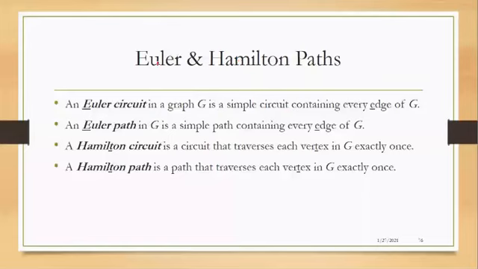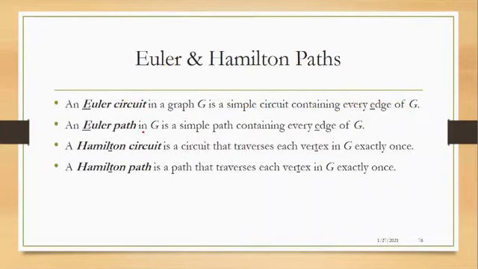Now we will study the Euler circuit and Hamilton circuit and path definitions. So first, an Euler circuit in a graph G is a simple circuit containing every edge of G. So basically, when we are talking about an Euler circuit, it means we have to traverse through a graph in such a way that if we are starting from a point A, then we have to come back to the point A again, and each edge should be traversed exactly one time.